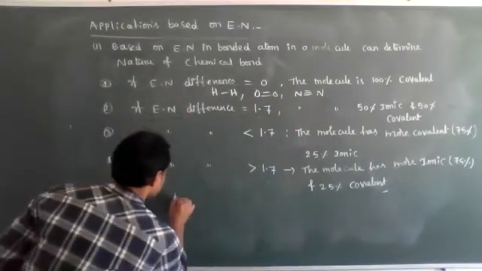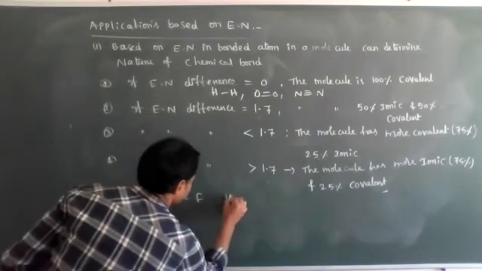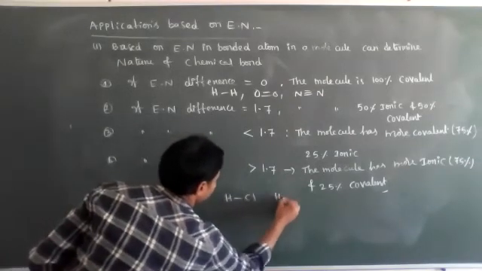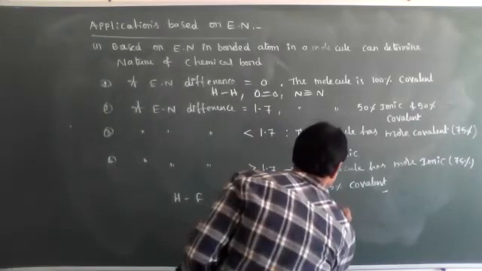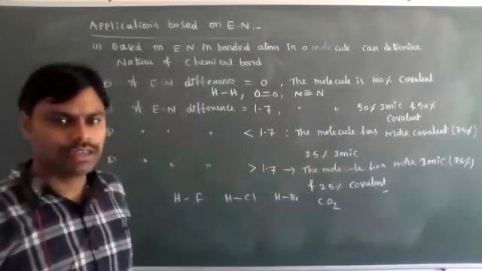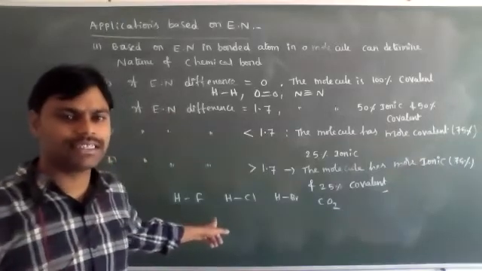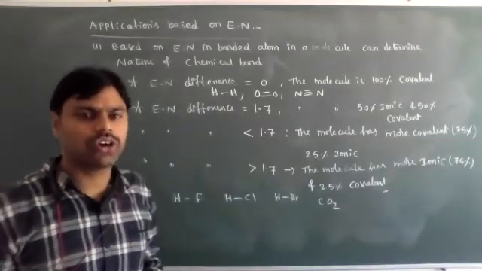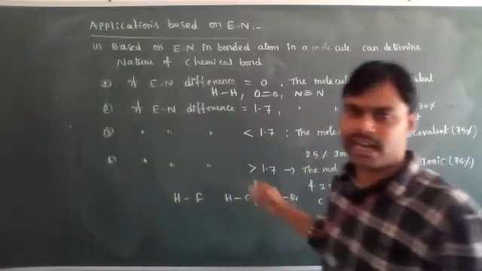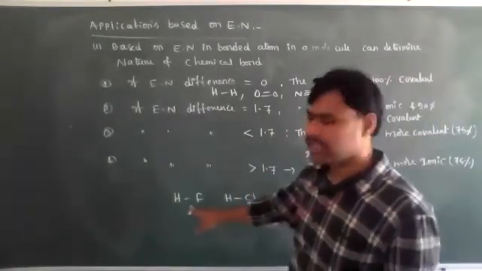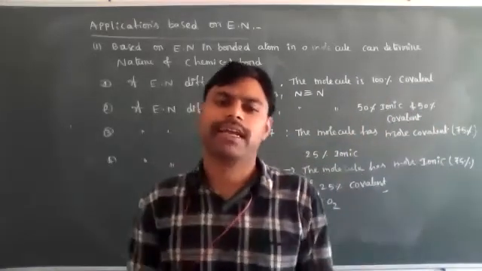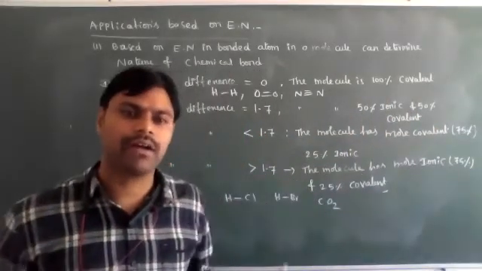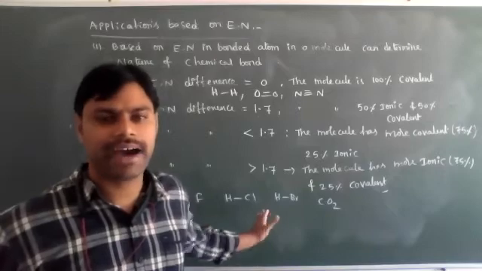But what about HF, HCl, HBr, CO2, these molecules? Their electronegativity difference is not equal to 0. It may be more than 1.7 or less than 1.7. Actually, HF, HCl, HBr are formed by the sharing of electrons only, sharing of atomic orbitals containing valence electrons.